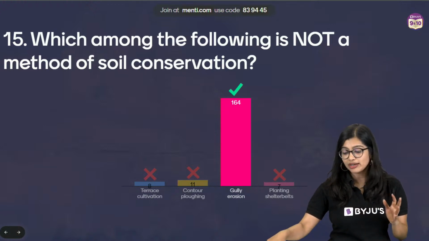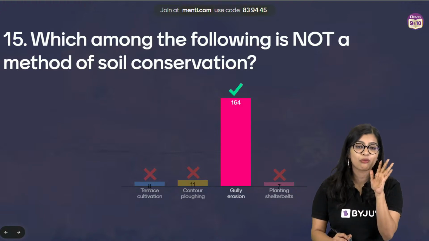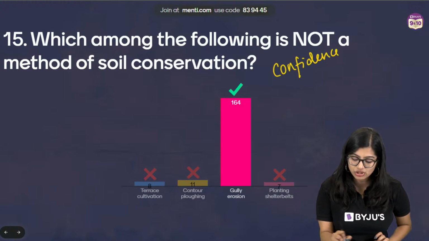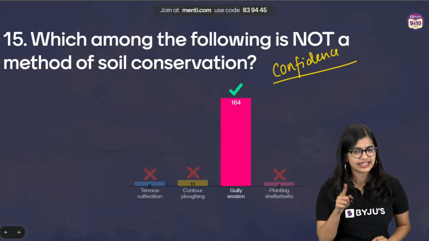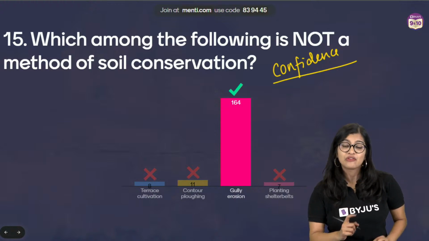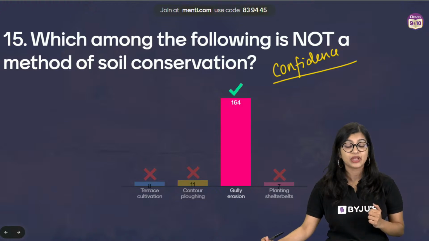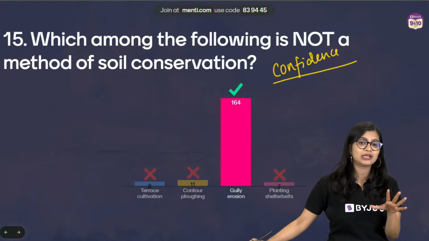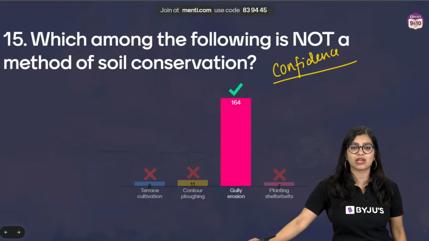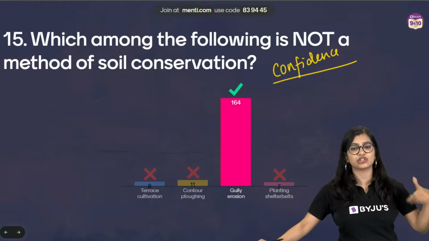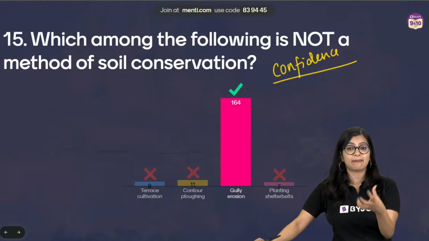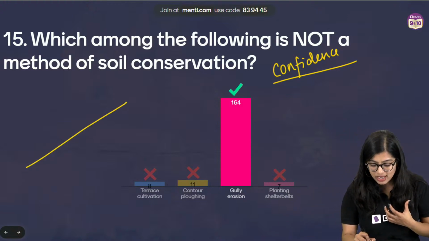Now on a scale of 1 to 10, what is your confidence when it comes to this particular chapter? Are you feeling a little more confident than you were before the session, where you told me, ma'am, I don't know how to answer, but now you are able to answer? Yes? See, that is what my aim is. My aim is not to come here and tell you that I know everything and I'll keep teaching you the same thing. But my way is to help you, take you step by step so that slowly you progress,